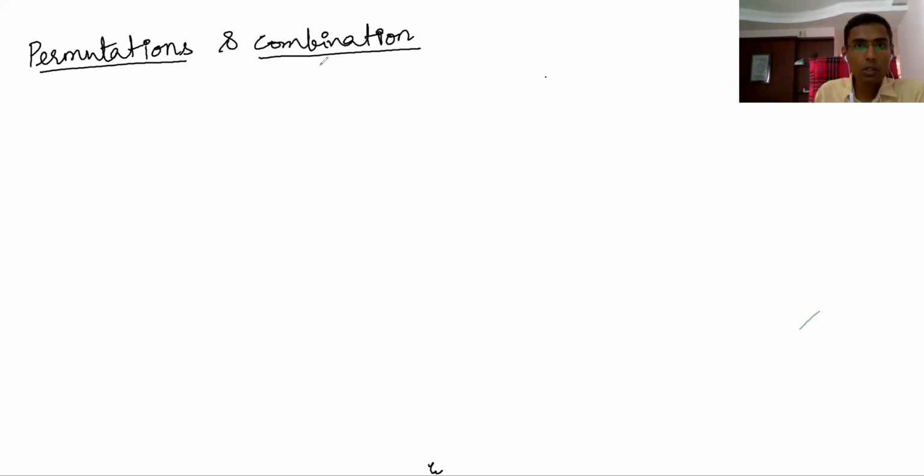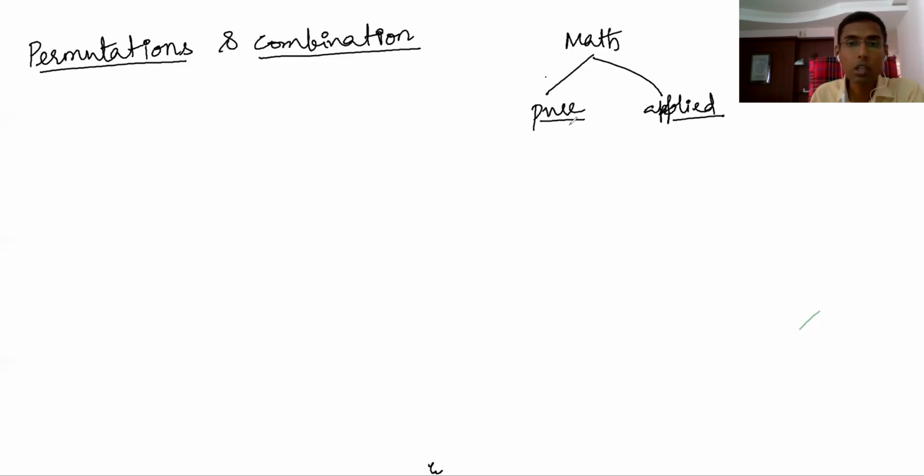Anyway, in math, I have told many times, we have two types of mathematics. One is pure math, and another is applied math. These two types of mathematics are there: pure mathematics and applied mathematics. In post graduation studies, we learn this.